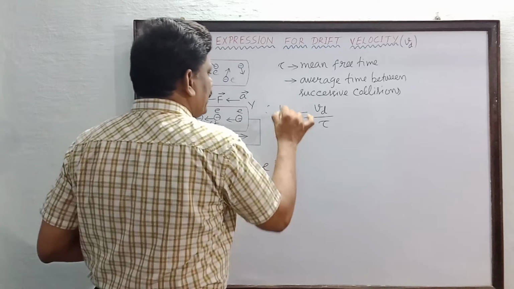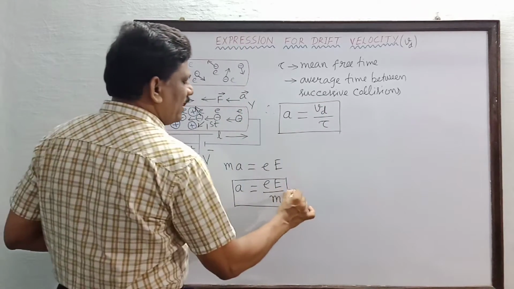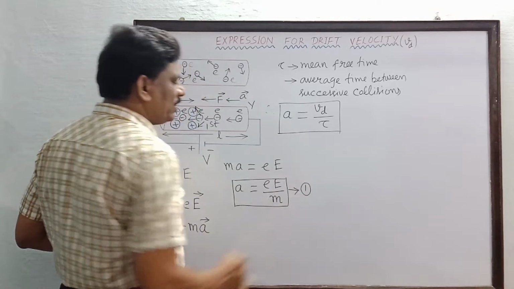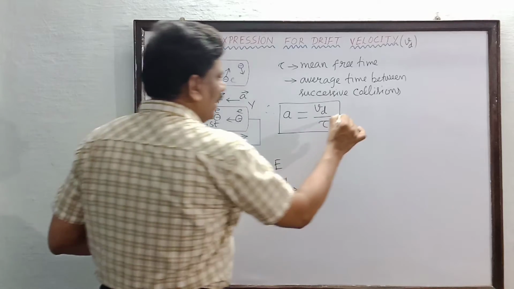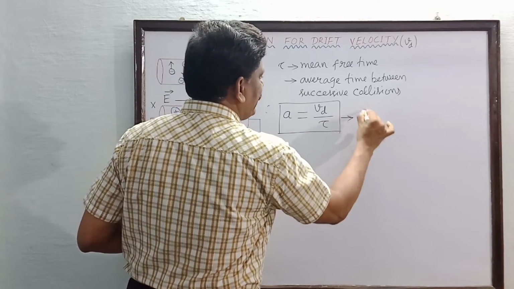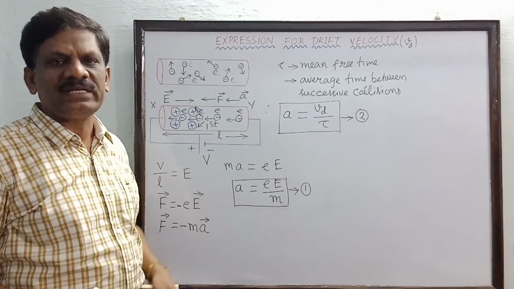This is another expression for the acceleration. So two equations we have got. One is acceleration is equal to charge e into electric field E divided by mass m. And the second equation is acceleration a is also equal to drift velocity divided by the time tau.